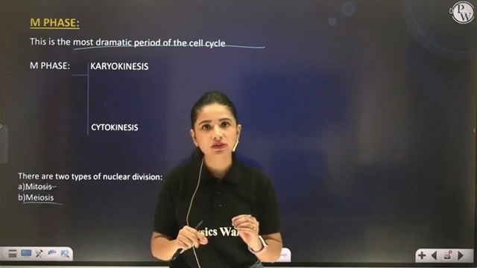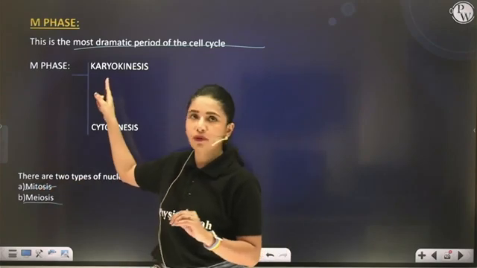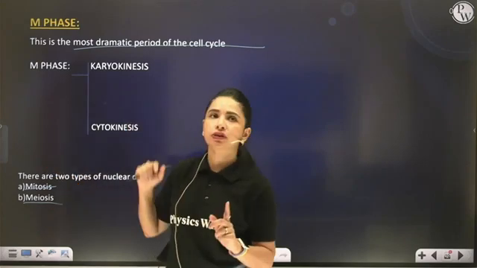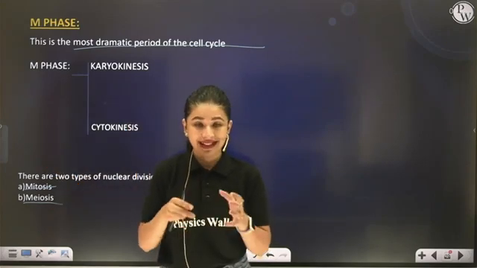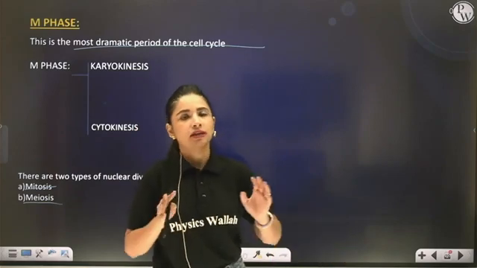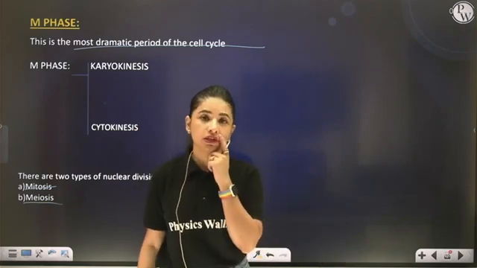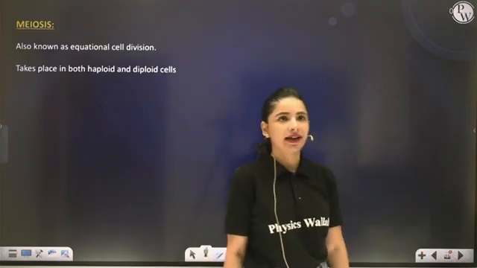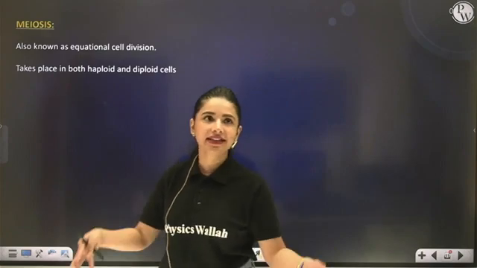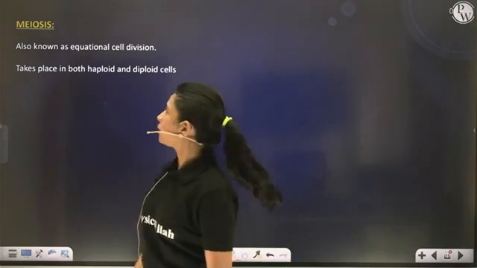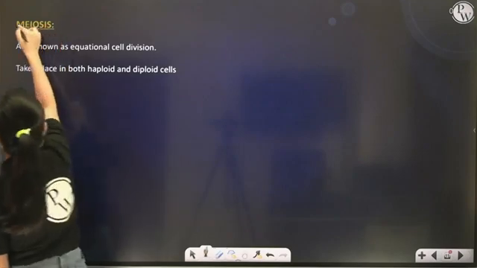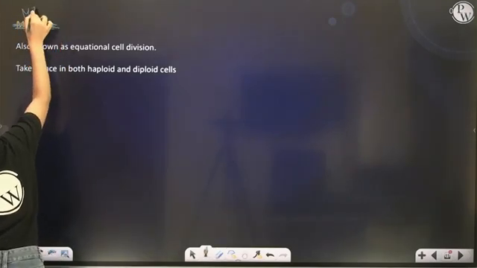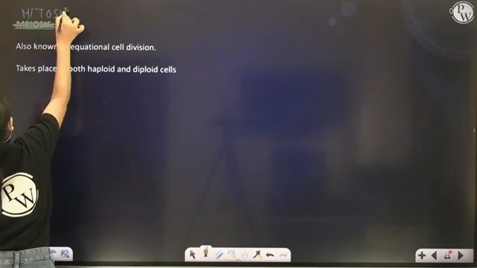So first we are going to study the mitosis type of karyokinesis, and then we will study the meiosis type of karyokinesis. And from here onwards, the importance of the chapter becomes even greater. So why waste time, let's directly jump into mitosis. Oh, I have given the heading as meiosis. Please just change this and make it mitosis.